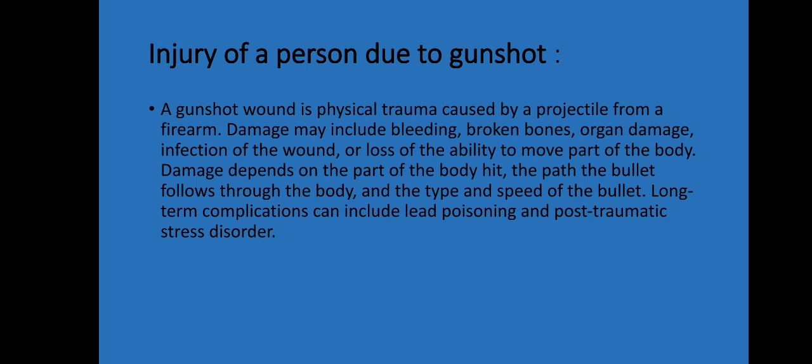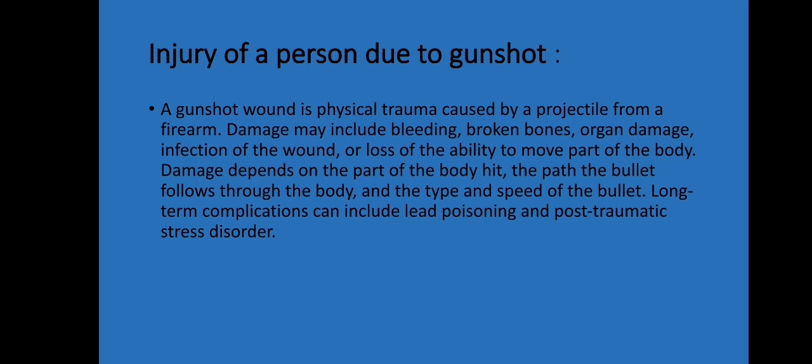A gunshot wound is physical trauma caused by a projectile from a firearm. Damage may include bleeding, broken bones, organ damage, infection of the wound, or loss of the ability to move part of the body. Damage depends on the part of the body hit, the path the bullet follows through the body, and the type and speed of the bullet. Long-term complications can include lead poisoning and post-traumatic stress disorder.